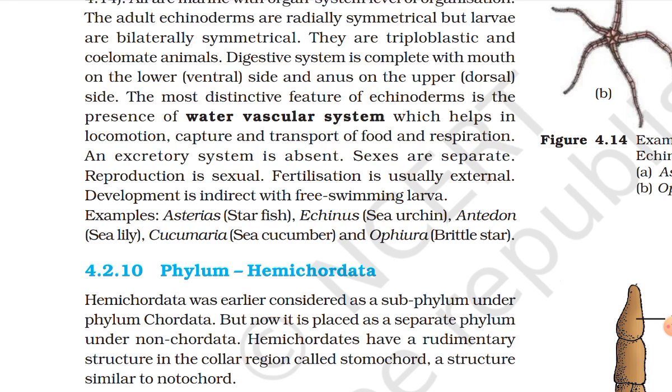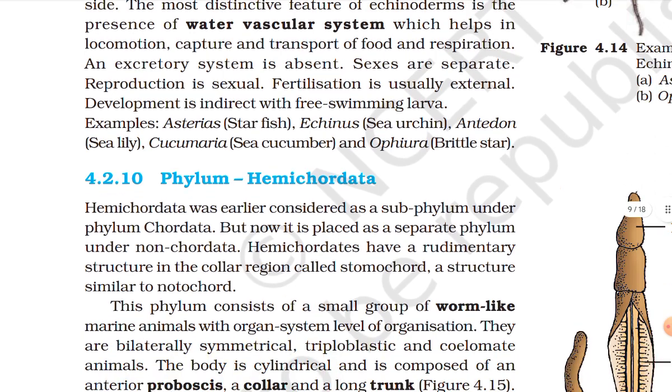The most distinctive feature of the echinoderm is the presence of the water vascular system, which helps in locomotion, capture and transport of food, and respiration. Excretory system is absent. Sexes are separate. Reproduction is sexual. Fertilization is usually external. Development is indirect with free living larvae. Examples: Asterias, starfish; Echinus, sea urchin; Antedon, sea lily; Cucumaria, sea cucumber; Ophiura, brittle star.